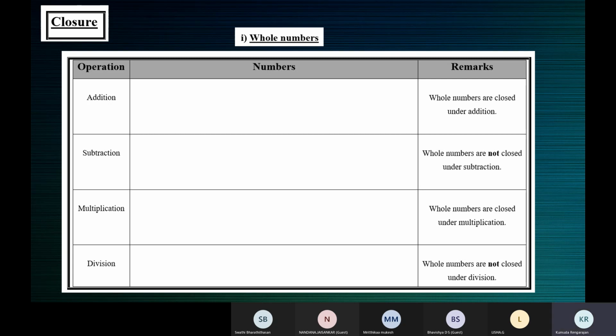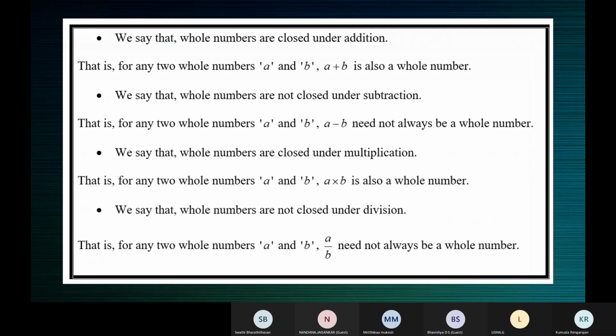When you take two whole numbers and you add them, subtract them, multiply them, divide them, and you get the answer also as a whole number, that means they are closed. If you don't get a whole number as the answer, they are not closed.